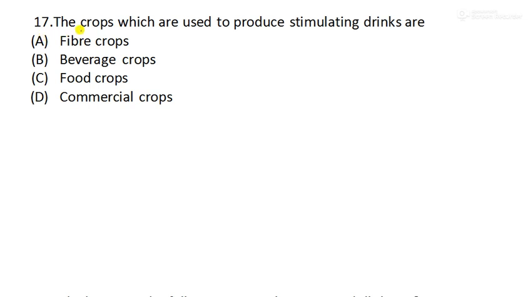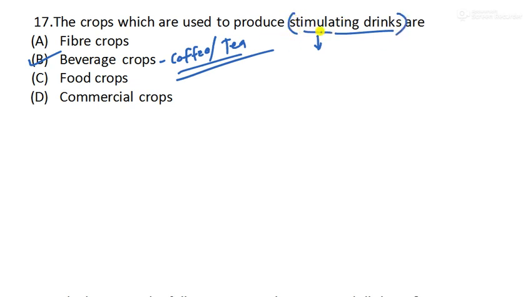Question number 17. The crops which are used to produce stimulating drinks. Stimulating means if you are tired or feeling sleepy, the drinks provided to make you brighten up a little. Which type of crop is that? We call them beverage crops. Which are they? Mainly coffee and tea. They are called stimulating drinks.